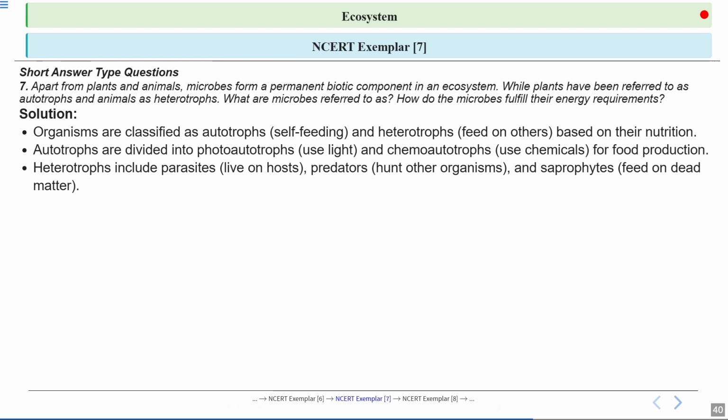Now, heterotrophs can also be divided into certain groups. The first one is parasites. They live on or inside another organism and absorb nutrients from the host, making the host weaker. Predators hunt and eat other animals, which are the prey. The predator will hunt the prey. And finally, saprophytes feed on dead and decaying organic matter. These saprophytes are also known as decomposers, and they help in nutrient recycling as well.